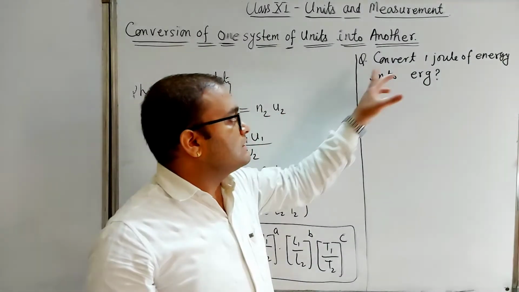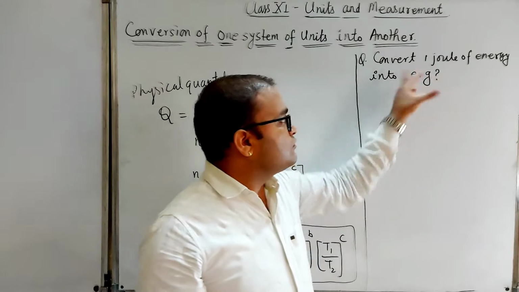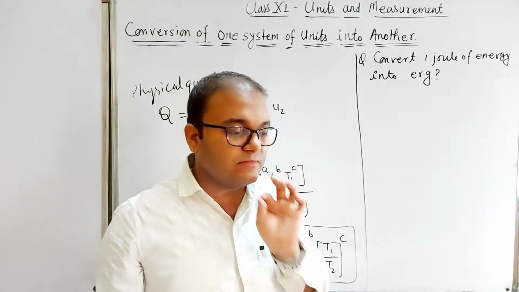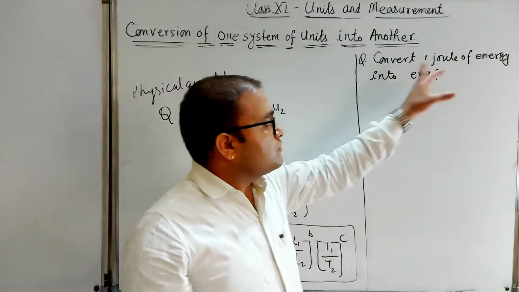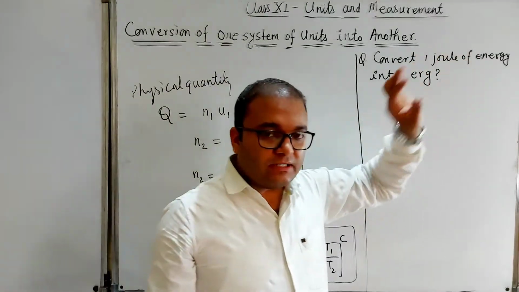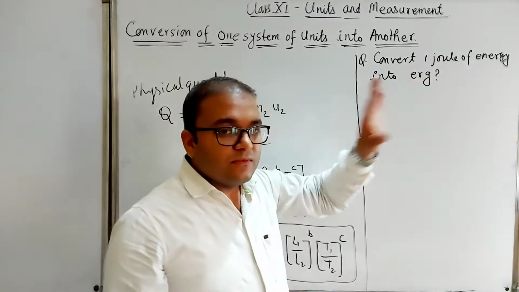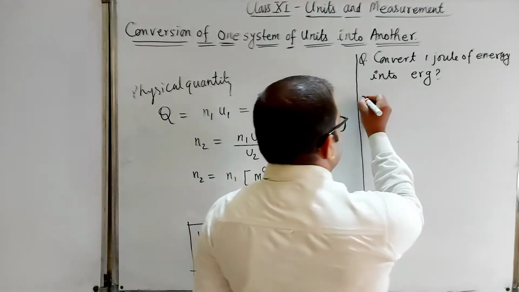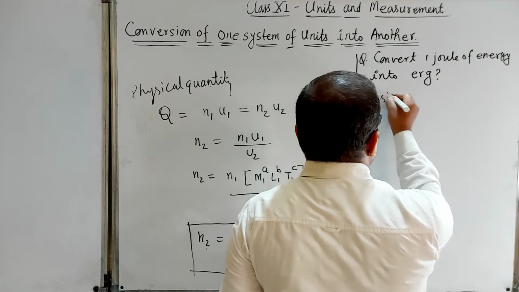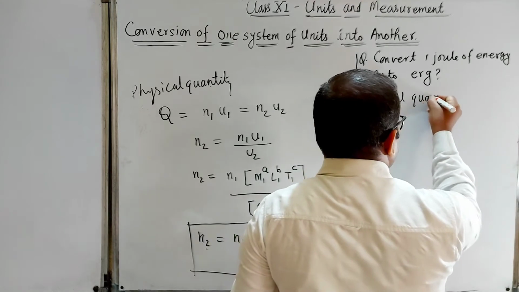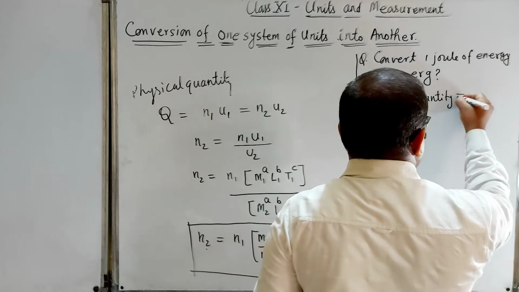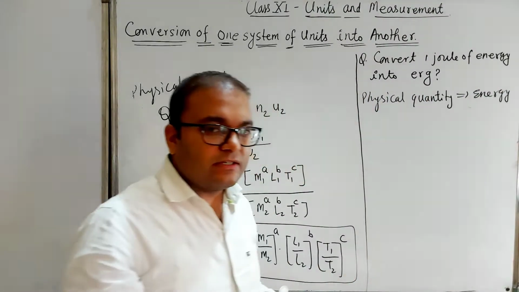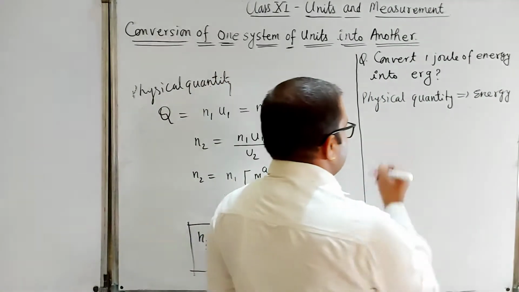At first you should know the dimensions of the physical quantity. So it is asking us to convert 1 joule of energy into erg, means in CGS system erg is the unit of energy. Please note down this. Okay, so here what is the physical quantity? Physical quantity is energy. First we will write the dimensions of the physical quantity. Energy is the physical quantity, so we'll write down the dimensions of energy.